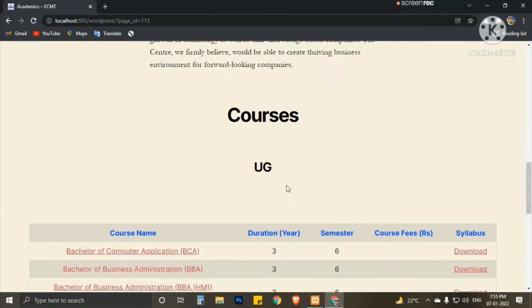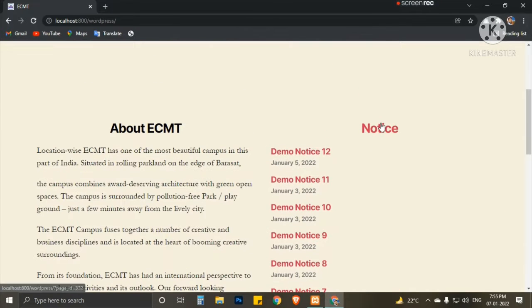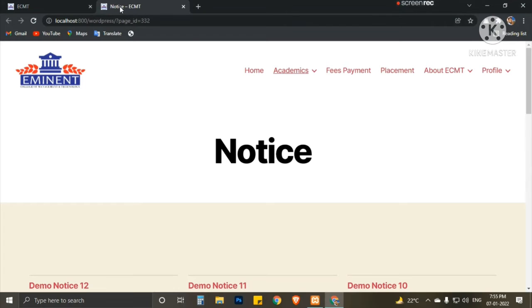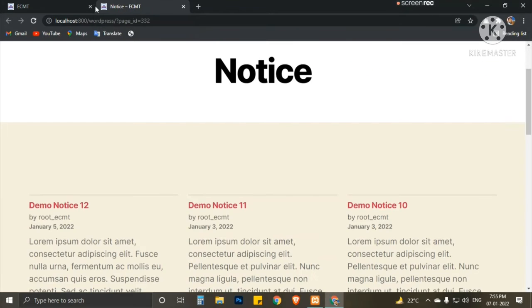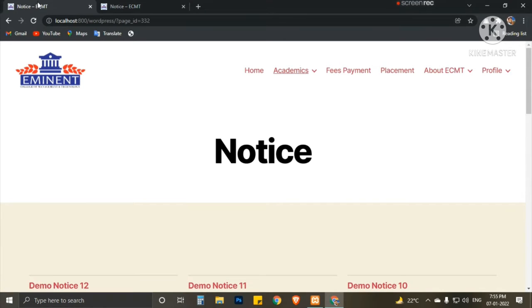If we want to go to the main notice page, where we can find all the notices, we can also go there by clicking this. It will open in another tab, or we can go from Academics and then Notice.